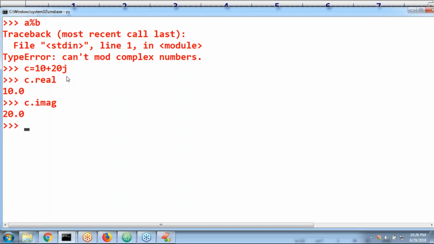Okay. 10i plus 20j: no, it is invalid. It is not a complex number.